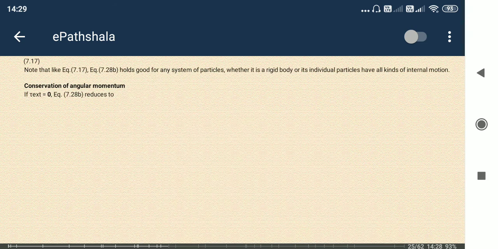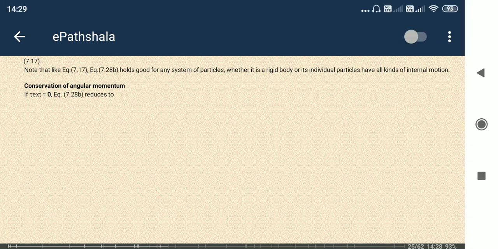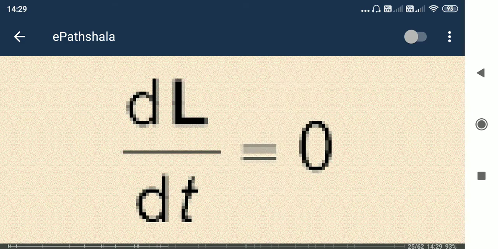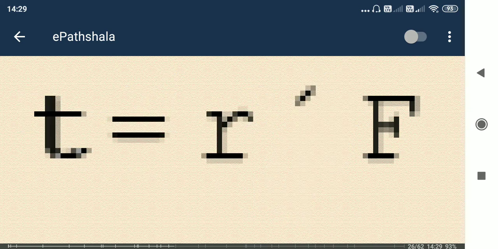So conservation of momentum, we know conservation of momentum. If we don't apply force, no momentum changes. The same thing happens if we don't apply torque, the angular momentum does not change. So this is in the case of angular motion or rotational motion. Okay, so this is done.